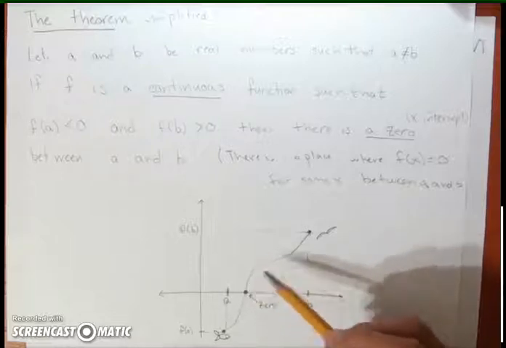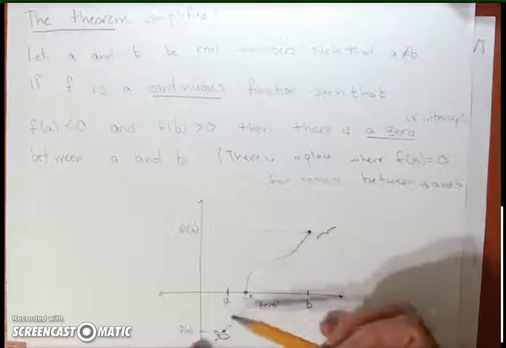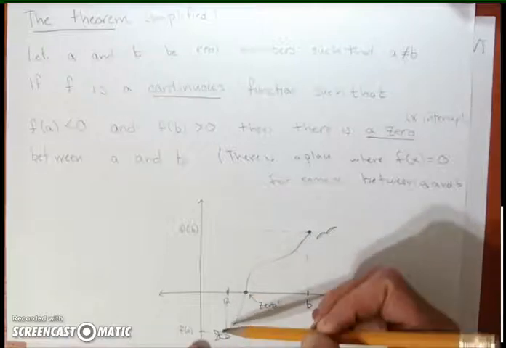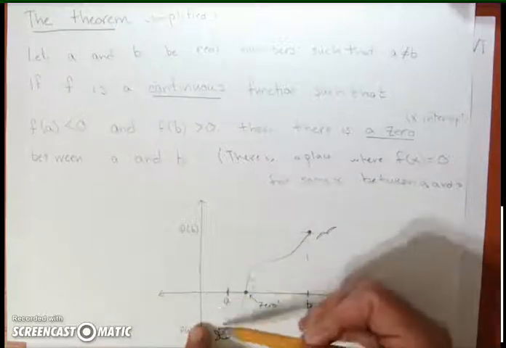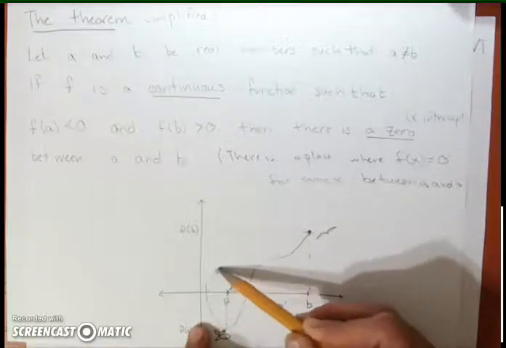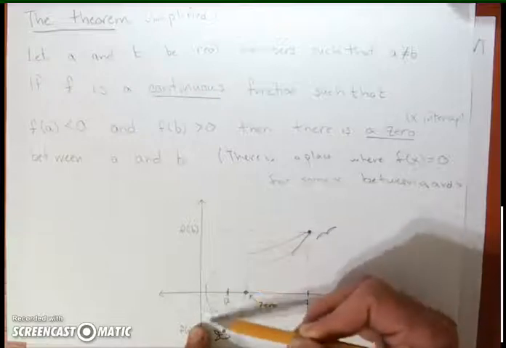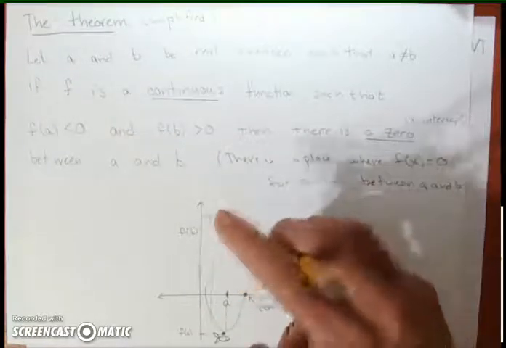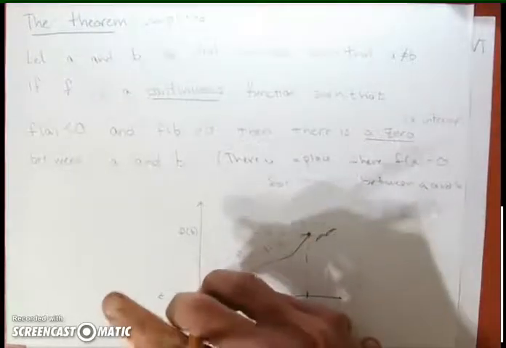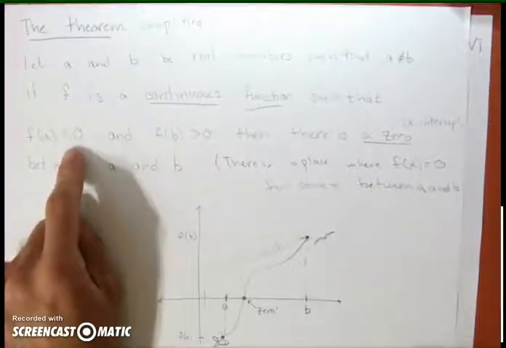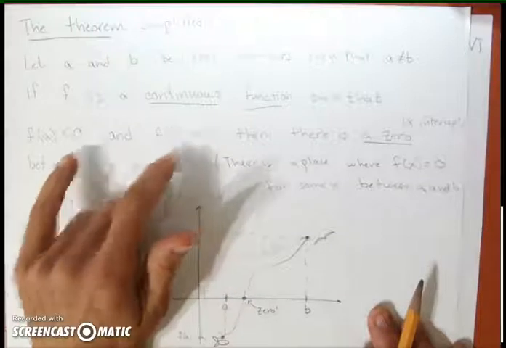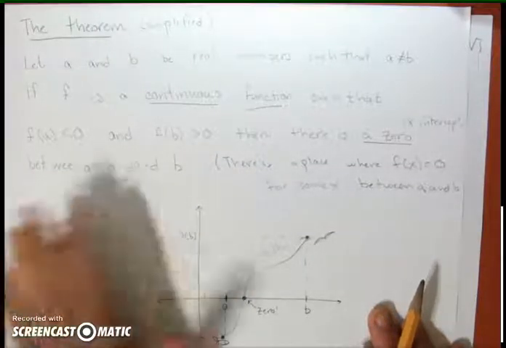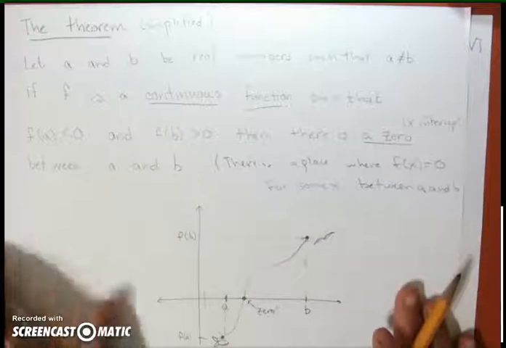This is actually a result of the fact that we have a function. If you think about it, if we didn't have a function, we could have our 0 be before a, and then we could still make it to the bird, but this wouldn't pass the vertical line test, so that's not a function. So the 0's got to be between a and b. So continuous and a function, one of the values for y is below, one of the values for y is above, then somewhere between those x values we have a 0 or a root or an x-intercept. All those words are synonymous for us.